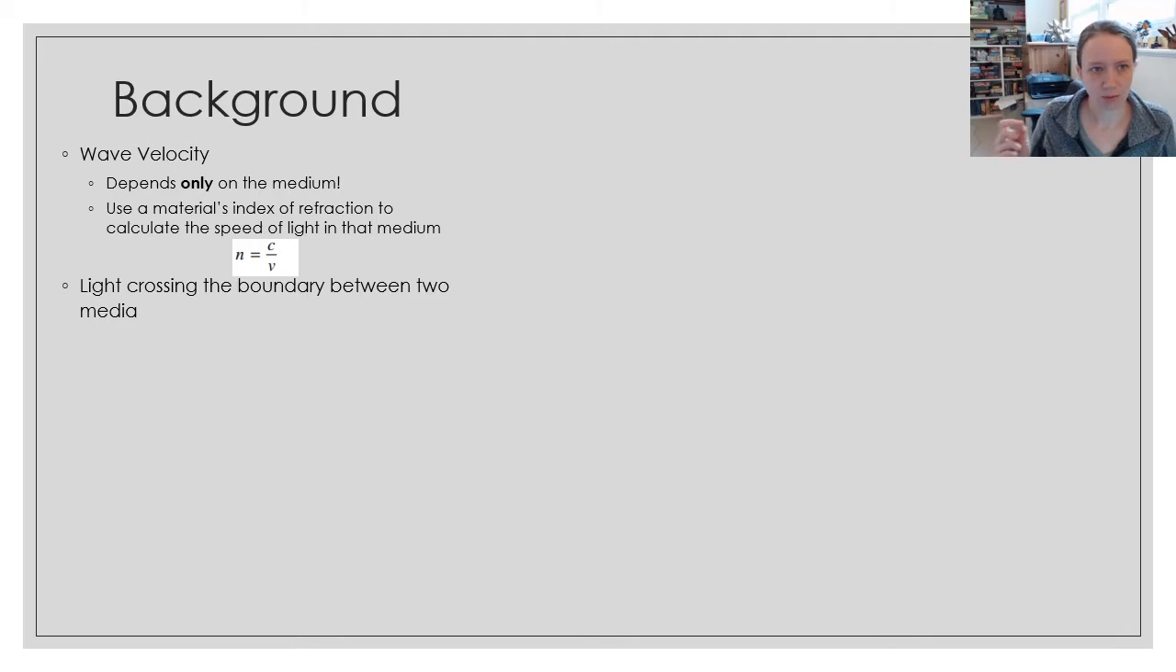Something else that we've seen in simulations and talked about briefly before, but may not be as familiar to you, is what happens to light when it crosses the boundary between two different media. So when it goes from air to glass, or from glass back to air on the other side, or into water, there are a couple of interesting things that happen to light when it crosses the boundary. The first is that the velocity of the light changes, obviously because we're in a new medium.